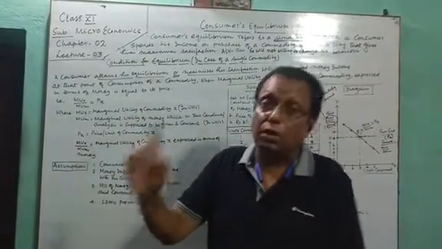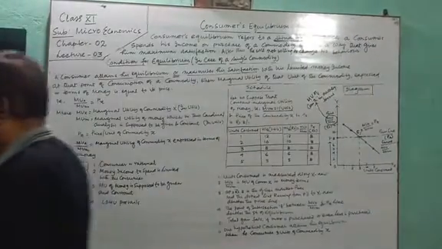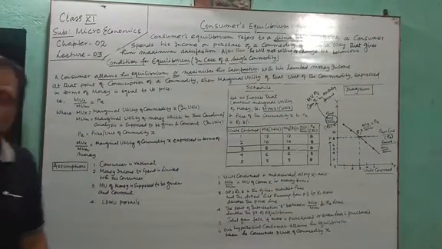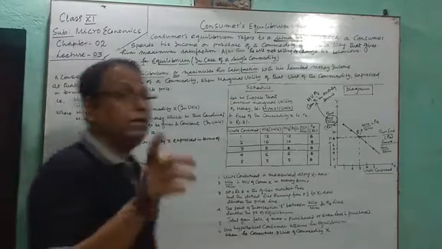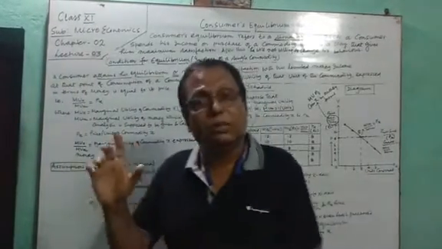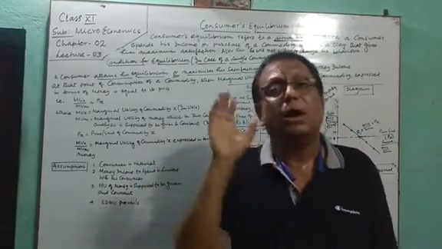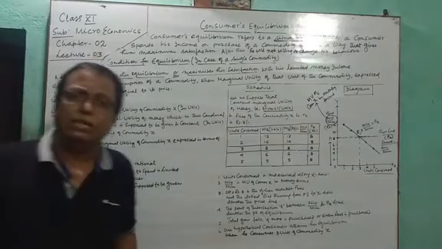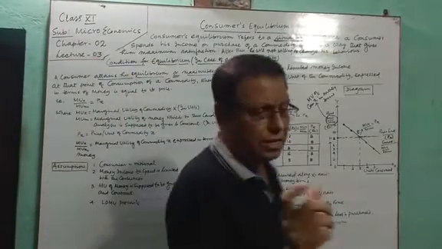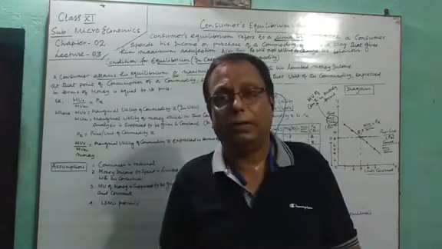And in order to convert utils into rupees, Marshallian utility analysis, or Marshall, has supposed that the marginal utility of money remains constant and given. Constancy of the marginal utility of money: what is the meaning of marginal utility of money? It means the marginal utility of 1 rupee.